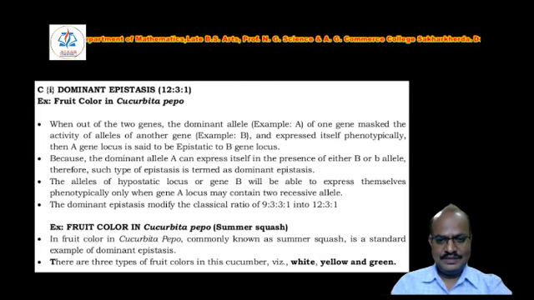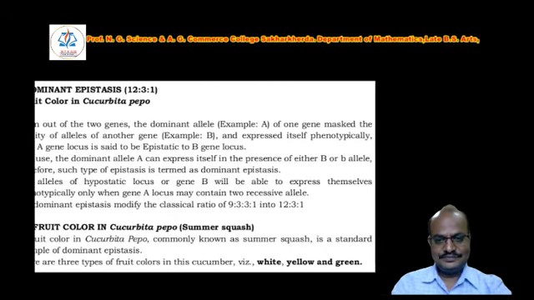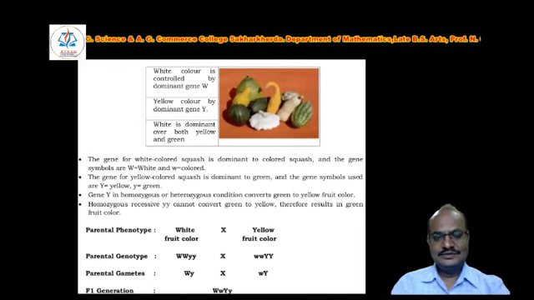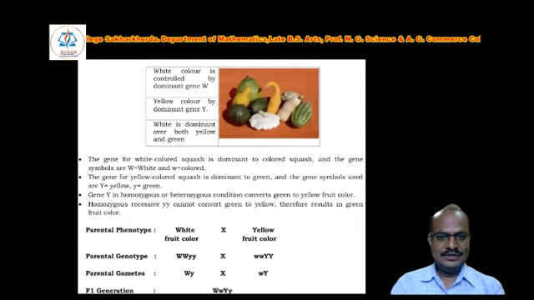There are three types of fruit colors in this Cucurbita: white, yellow and green. White color is controlled by the dominant gene W, and yellow color by the dominant gene Y. White is dominant over both yellow and green, means white color is the most dominant.